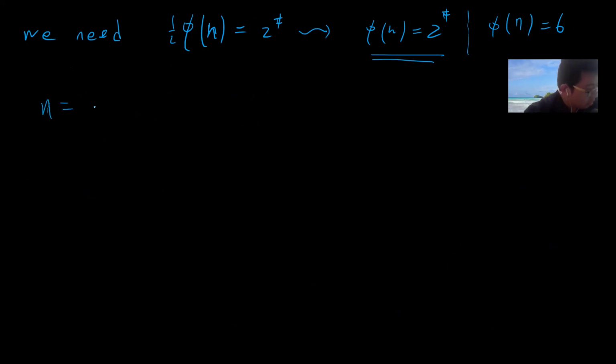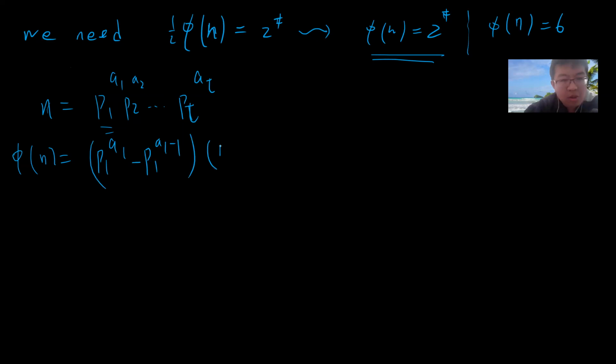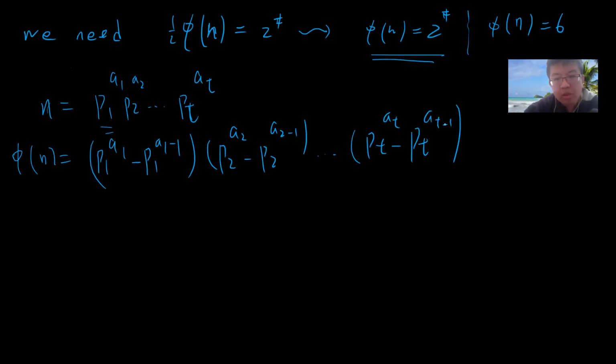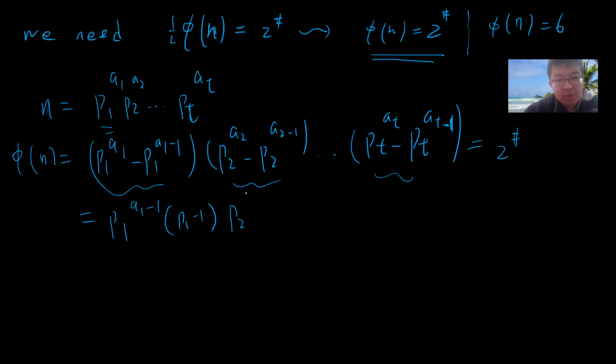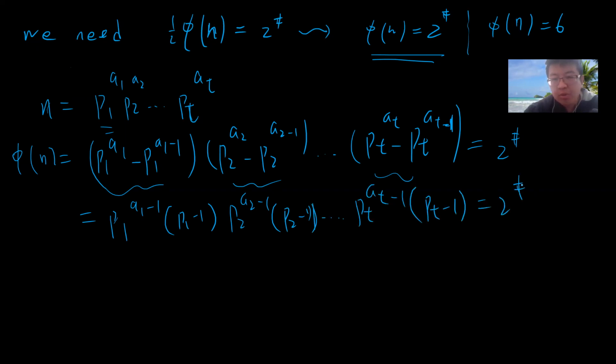I can assume that n equals p1^a1, p2^a2, up to pt^at, distinct primes, each with its power. Then I can compute phi(n), which gives p1^a1 minus p1^(a1-1), times p2^a2 minus p2^(a2-1), up to pt^at minus pt^(at-1). I hope this is a power of 2. But these are distinct primes, so this is p1^(a1-1) times (p1 minus 1), p2^(a2-1) times (p2 minus 1), up to pt^(at-1) times (pt minus 1), and this must be a power of 2. But these are all primes.